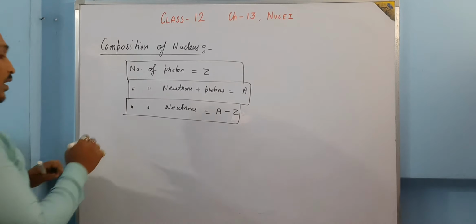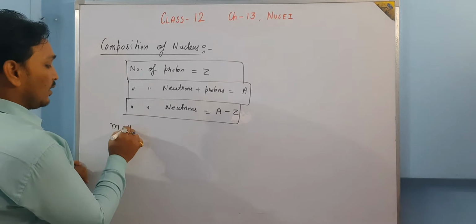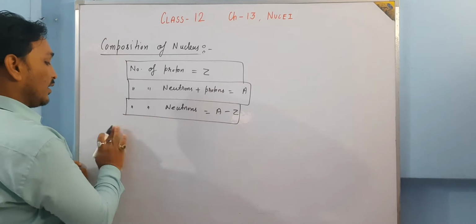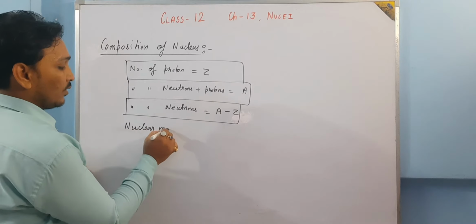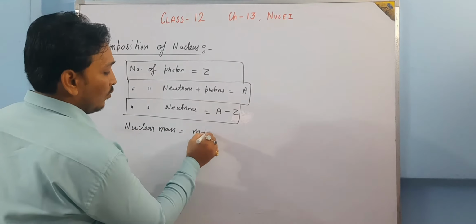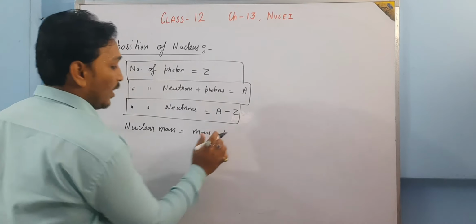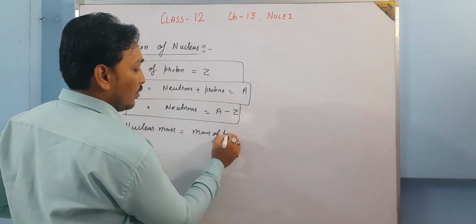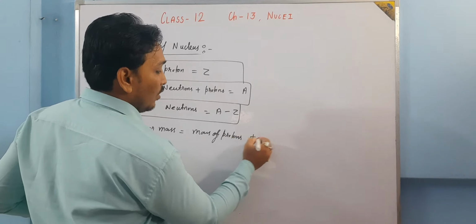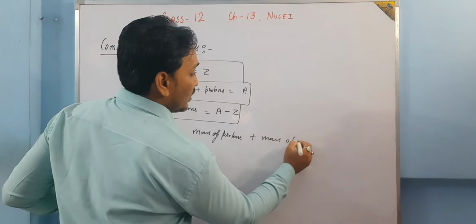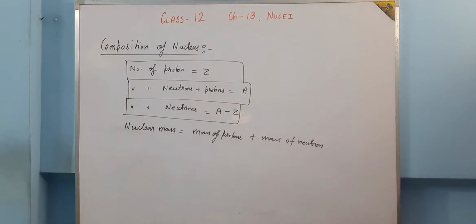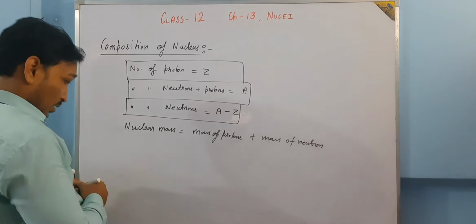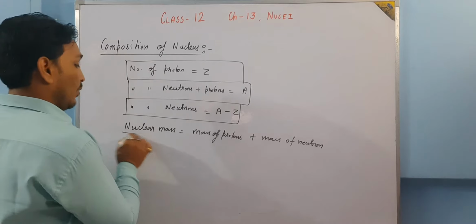If we talk about the mass of the nucleus, so basically nuclear mass is the mass of protons plus the mass of neutrons. When we add both the masses, the total combined mass of neutrons plus the combined mass of protons, what we are going to have is the nuclear mass.